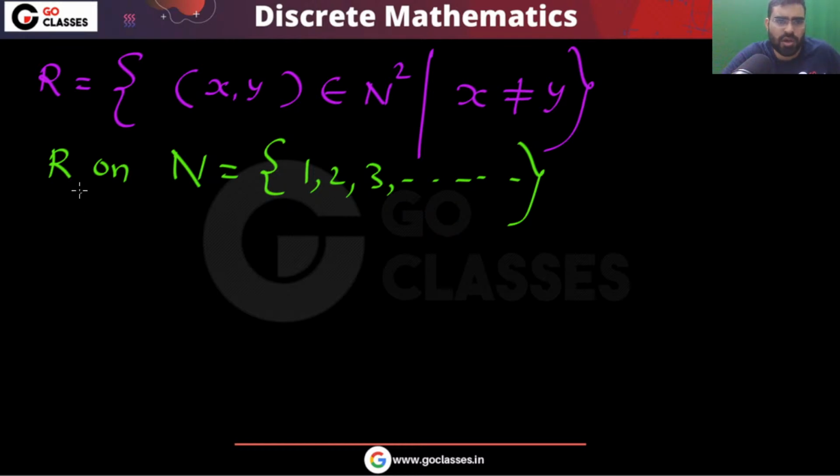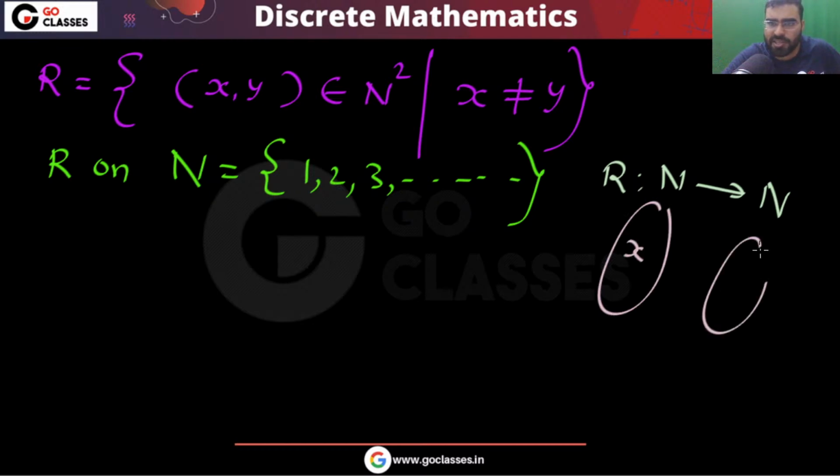Now you have a relation on the set of natural numbers. It means that this relation is from the set of natural numbers to the set of natural numbers. An element in this set is related to another element if and only if x is not equal to y.